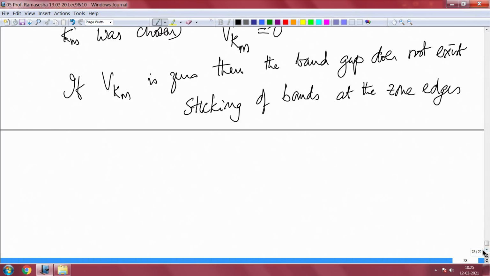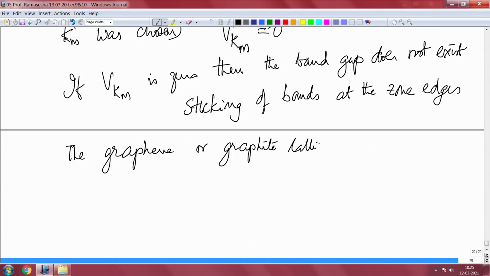One of the examples where this happens is the graphene lattice. The graphene or graphite lattice even. We have 0 band gap at the zone edges.